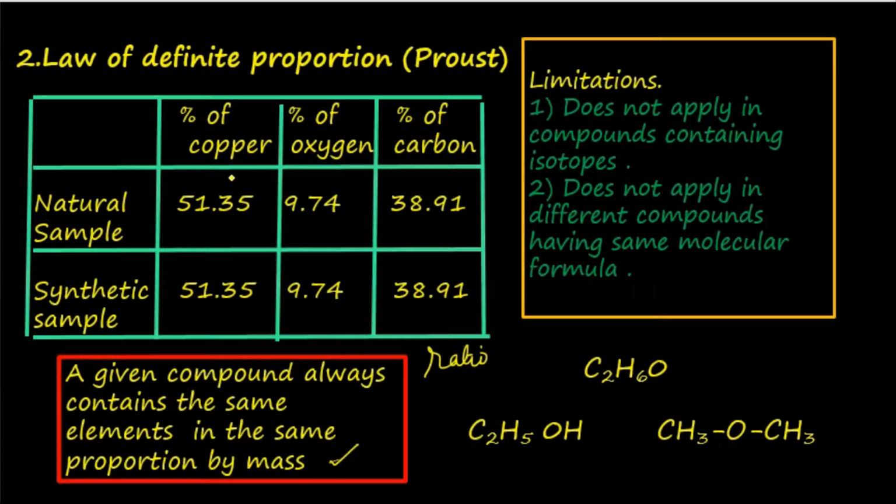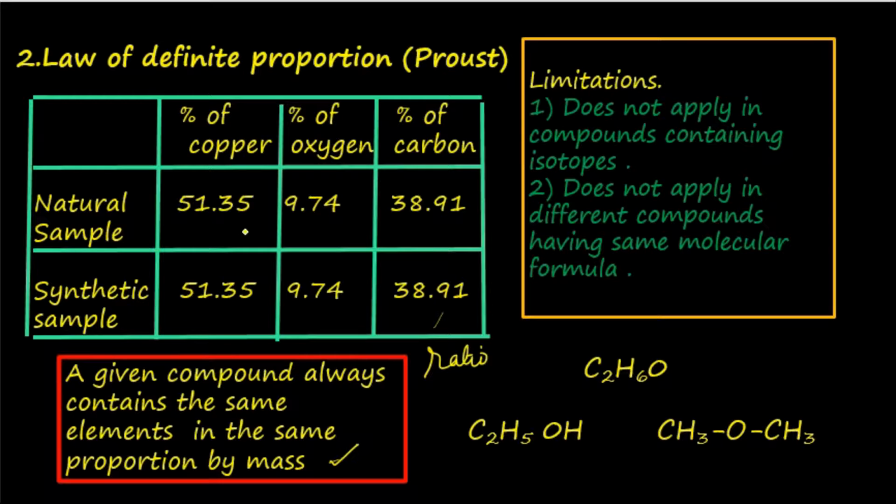He studied cupric carbonate. He collected 2 samples of cupric carbonate, one natural sample and another synthetic sample, and studied the mass percentage, that is percentage composition of the various elements present in that compound, namely copper, oxygen and carbon. And in both cases he got identical results, that is the mass percentage of copper, oxygen and carbon were the same irrespective of the source from where it was collected. You can see that from the chart that I have provided here.